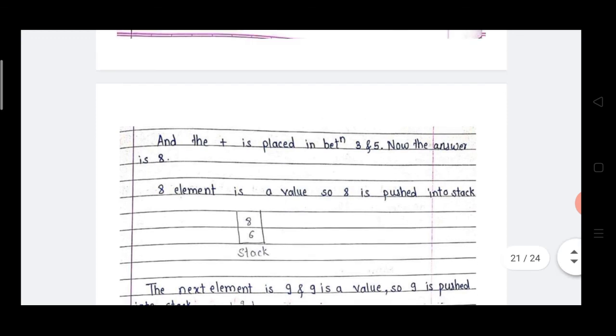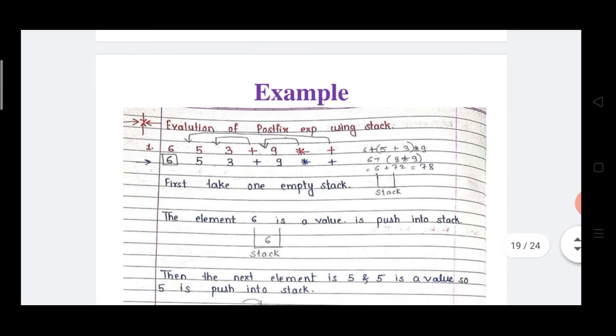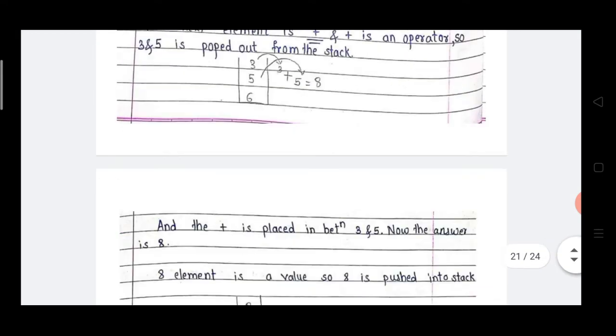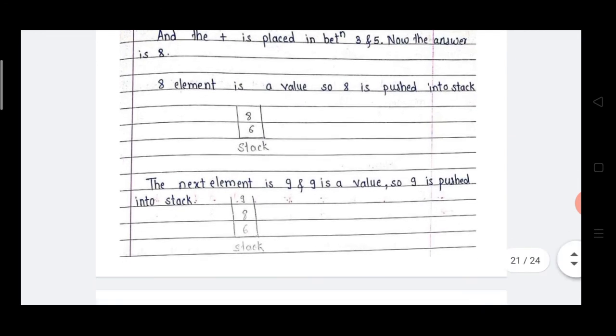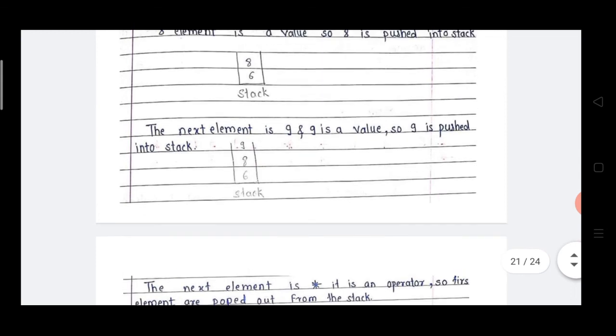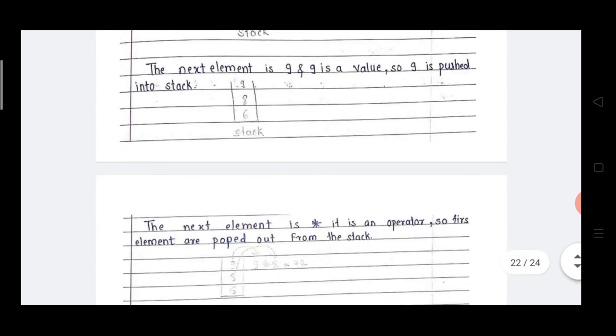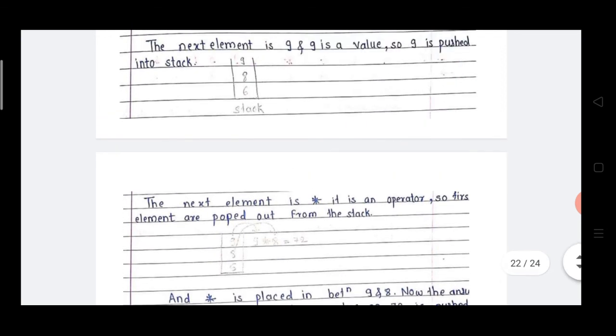That's why the value 8 is again pushed inside the stack. So the stack looks like in the figure: the stack contains 2 elements, 8 and 6. The next element is 9. 9 is a value, so 9 is pushed inside the stack. So the stack looks like 9, 8 and 6. These are the elements. The next element is into.